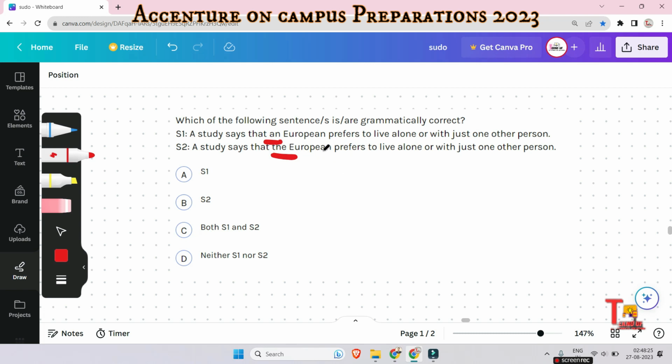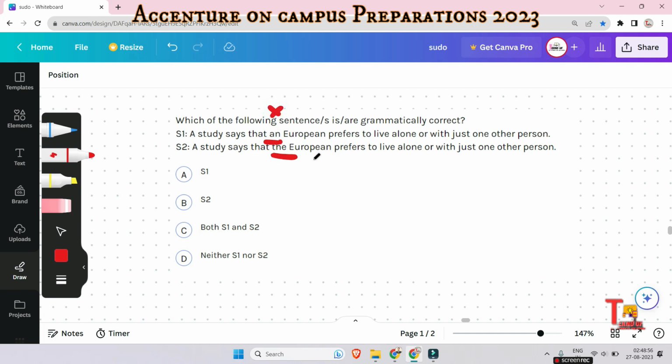Okay, I'm answering. Actually, in the first sentence, an is used, right? So European is being pronounced like Y-O-U, Y-O-U-R-O-P-E-A-N, right? European. So Y-O-U, that is a consonant. So we should use a, right? This is not treated like a vowel, right? So an should not be here, right? So the first sentence is wrong.